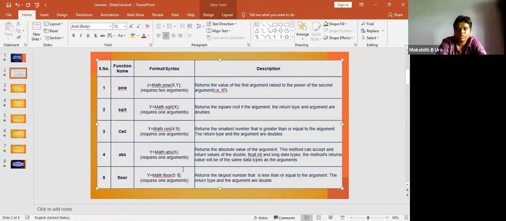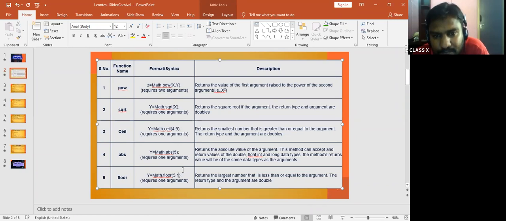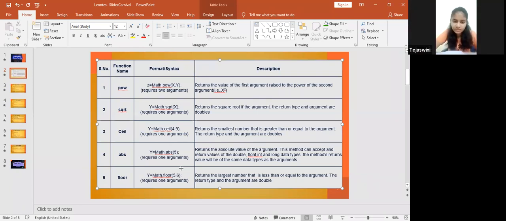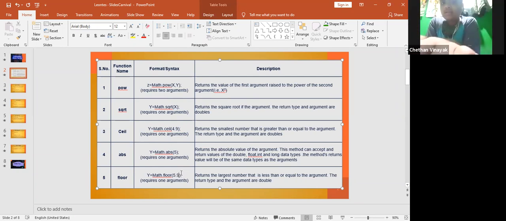What will be the answer for 5.1? Largest number. You have to go to the next number, 6. Now 5.6, what will be the answer? 6. And 5.9, what will be the answer? 6. So, understood now?